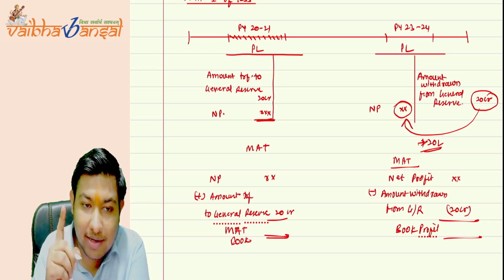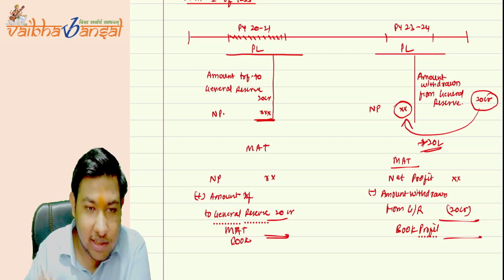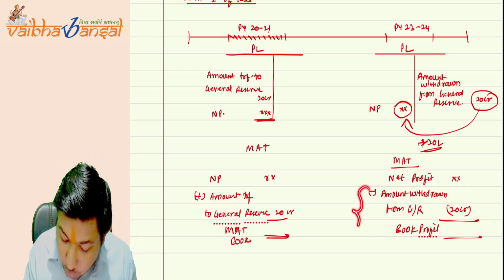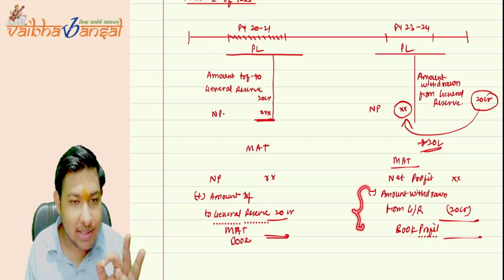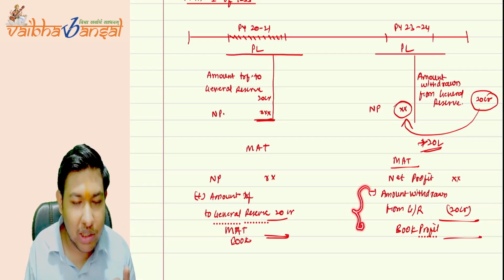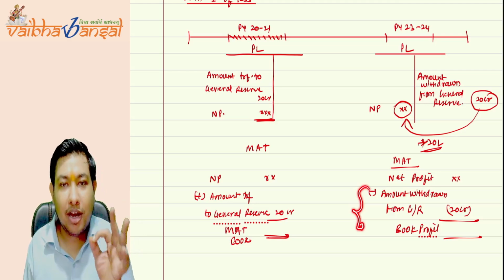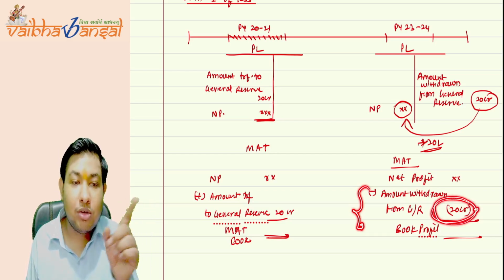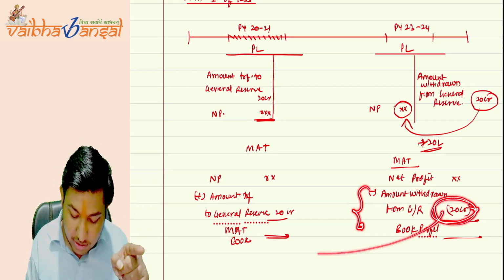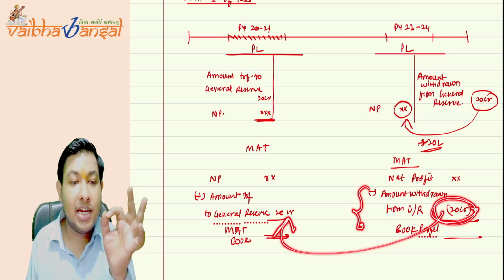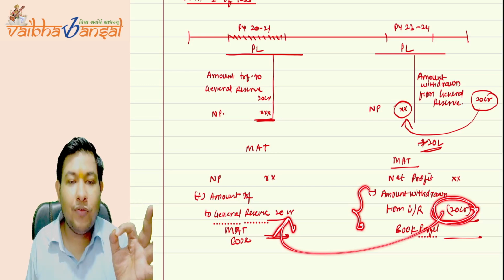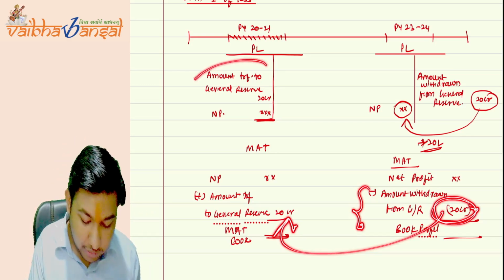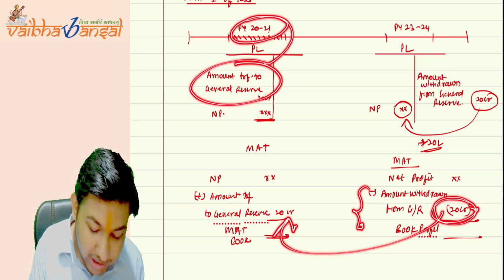What did the government say? The government said this with a condition. What is the condition? This amount shall only be reduced in the year 23-24 when the said amount, 20 CR, is added to the profit or loss account, is added to the book profit in the year of creation of such reserve. The year of creation of such reserve was 2021.